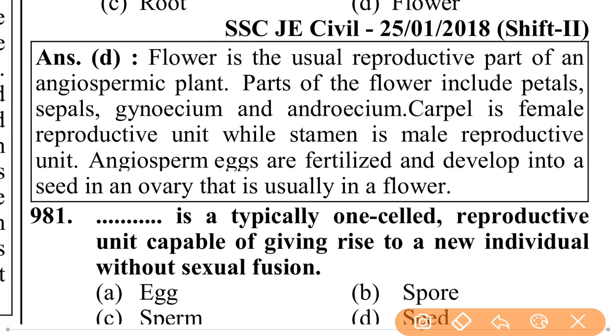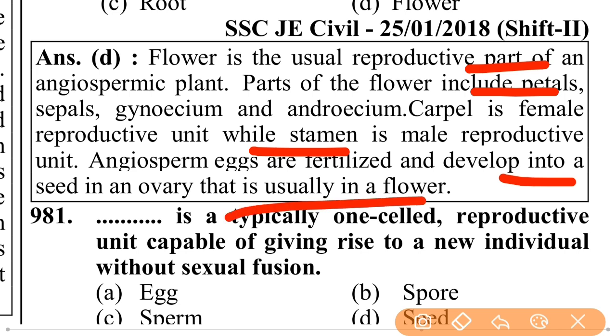Flower is the usual reproductive part of angiospermic plant. Parts of the flower include petals, sepals, gynoecium, and androecium. Carpel is the female reproductive unit, while stamen is the male reproductive unit. Angiosperm eggs are fertilized and develop into a seed in an ovary that is usually in a flower.